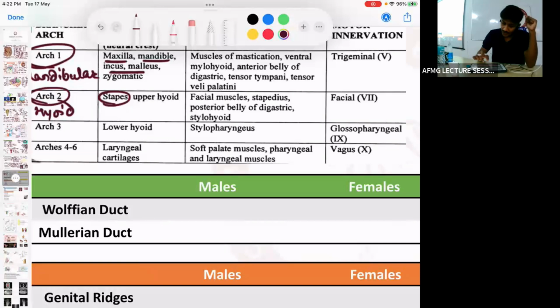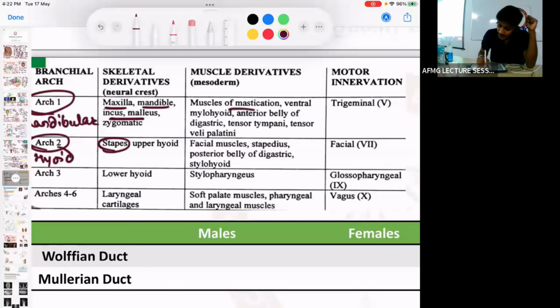No issues with this. Next, talking about the muscles, the muscles of mastication are derived from the first pharyngeal arch. Which are the four muscles of mastication? Jaldi. First is the masseter muscle, second is the temporalis muscle, and third and fourth are the medial and lateral pterygoid muscles.